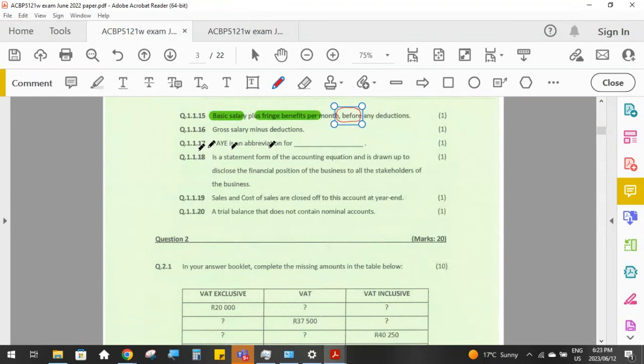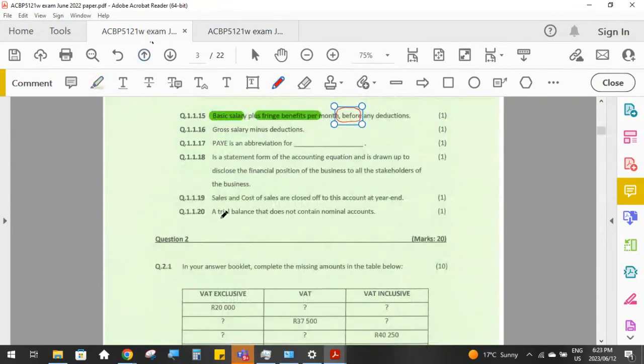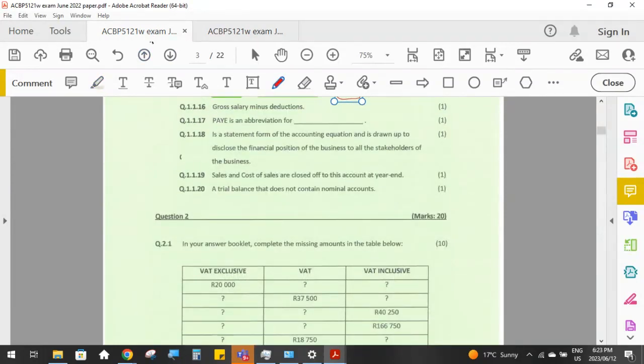PAYE is an abbreviation for what? They want you to write that out in full. Pay as you earn, which is the income tax that the receiver takes from employees, and it's called pay as you earn because you pay the tax every single month when you receive your salary. So as you earn your salary, you pay the tax every month.